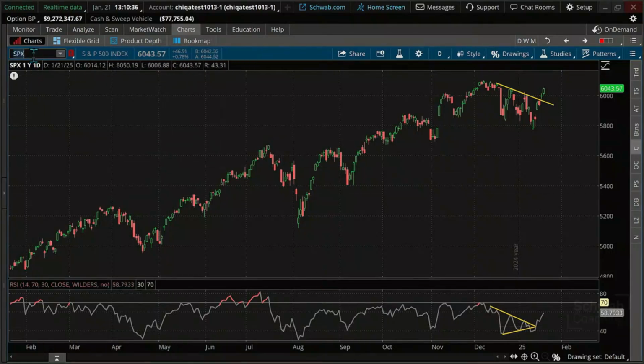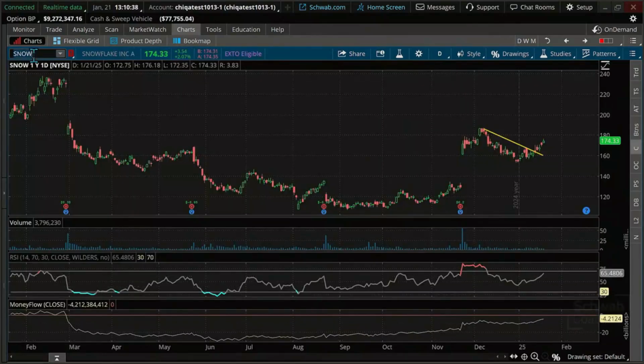Now, the first thing I want to do, I want to talk about our last position that we did put on. This was on SNOW, or Snowflake. Okay, remember we were looking at this position that we had. I want to review this first because we're going to be going through these each and every week for potential adjustments to the trade, or just to check in and see how these paper trades are doing. This was that cup and handle that we talked about previously that did knock out that trend line. And I mentioned to you guys, hey, if we're going to get above that trend line, we are going to buy into this position. So thus far, it's been doing okay.